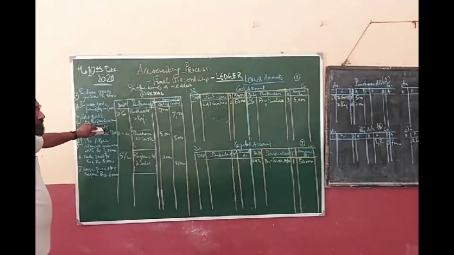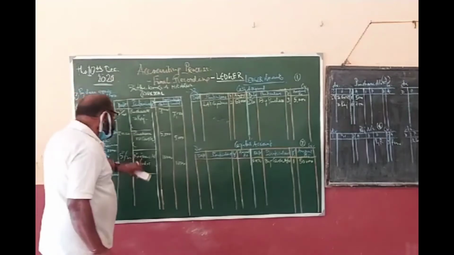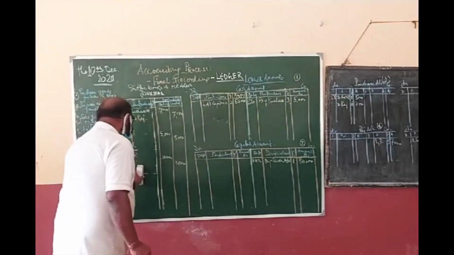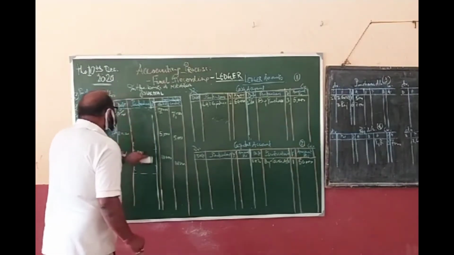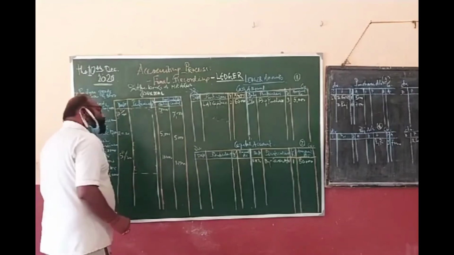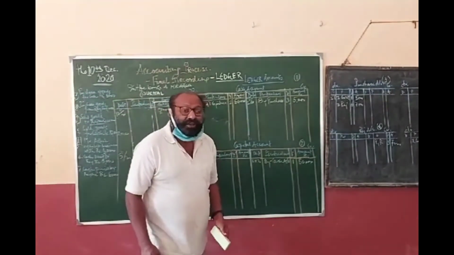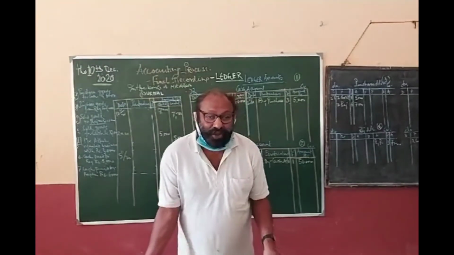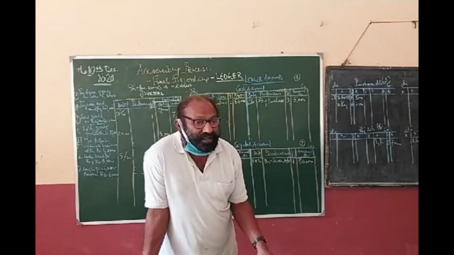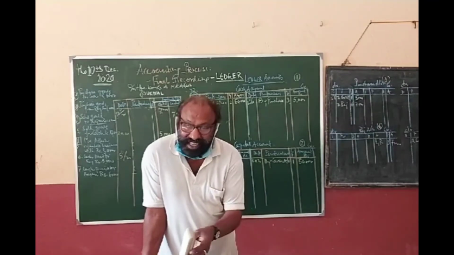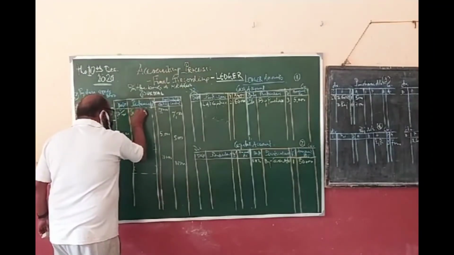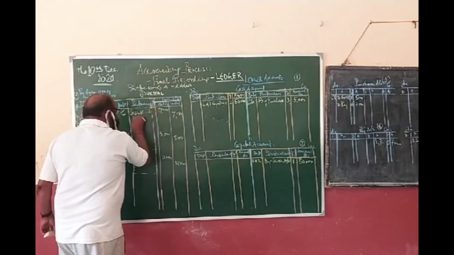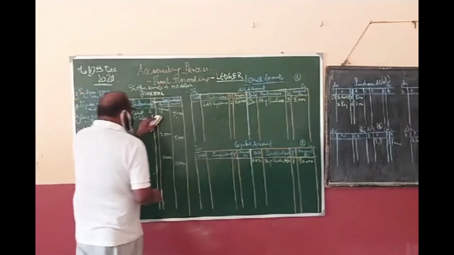Now, sold goods for cash. What should be the journal? Sold goods for cash. Now, you just try to answer. Sold goods for cash. Very easy. What is coming in? Goods are coming, sorry, cash is coming in. So cash account debit. And what is going out? Goods are going out. So instead of goods, it will be sales account. Okay. So the journal is cash account debit to sales. How much? 12,000. Okay.